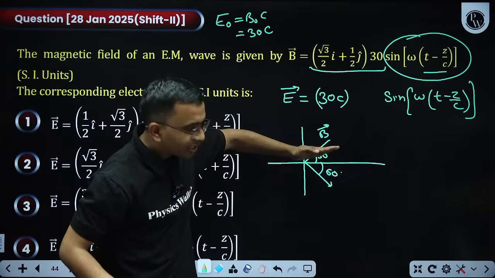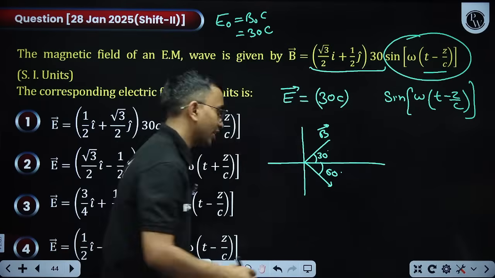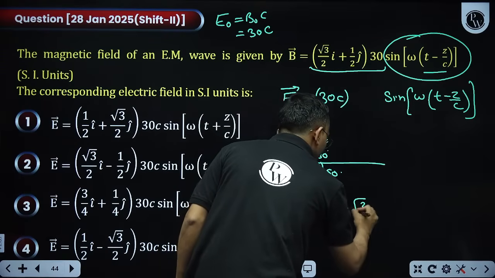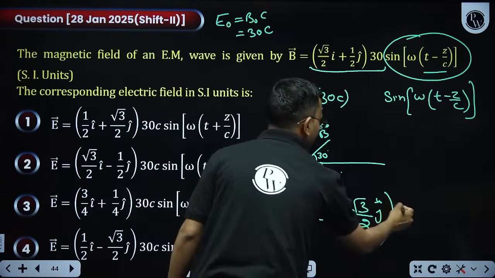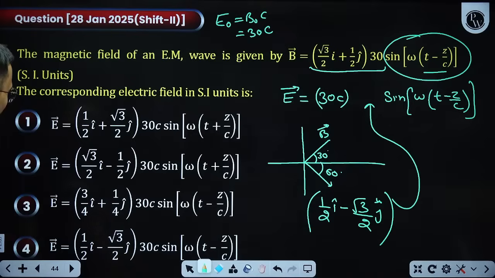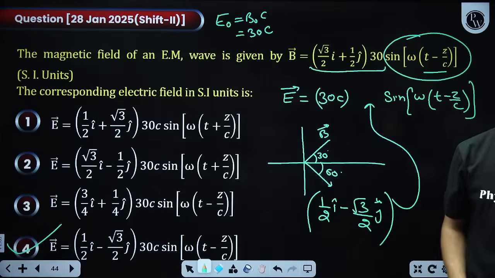So cos of 60 is 1 by 2 i cap, sine of 60 is root 3 by 2 j cap. 1 by 2 i cap minus root 3 by 2 j cap. That direction I will put here. So this will become 1 by 2 i cap minus root 3 by 2 j cap into 30C sine of omega into t minus z by c.